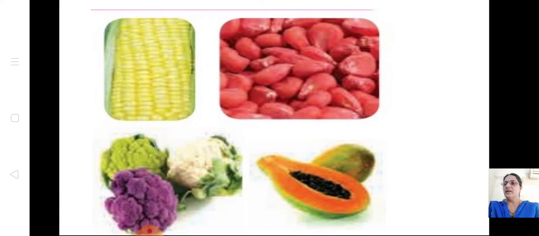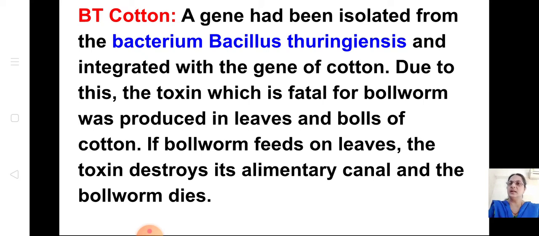Okay. Now you can see papaya. Even the corn is also there. Seeds are also there. All these are genetically modified. So now the next one we'll see under genetically modified. We'll see about BT cotton.